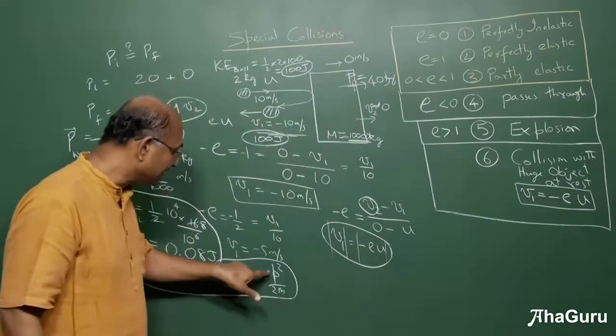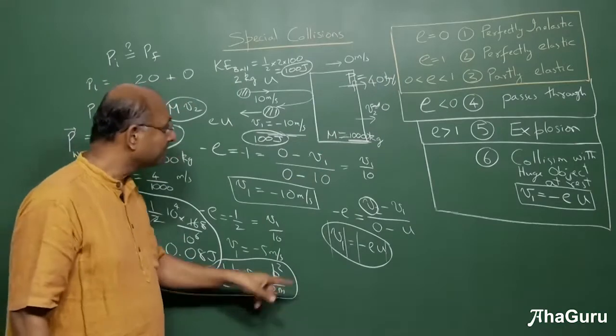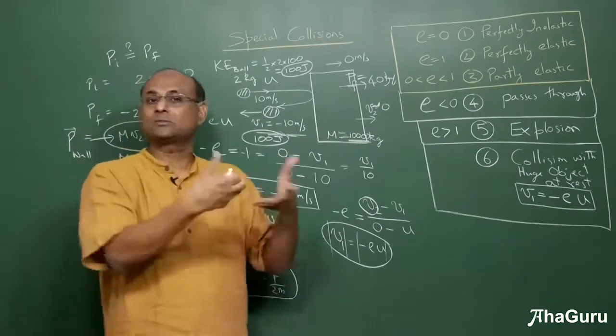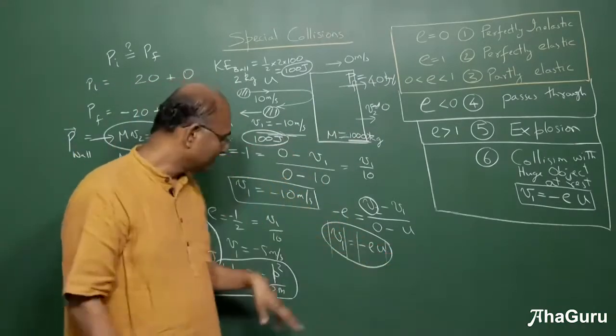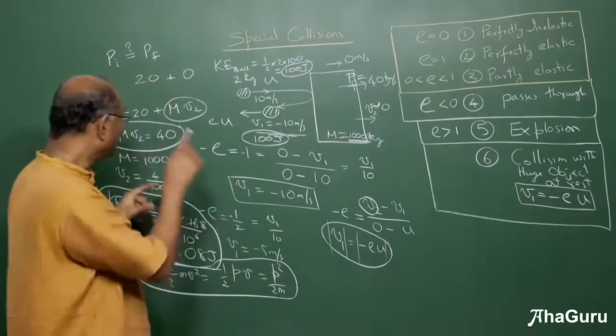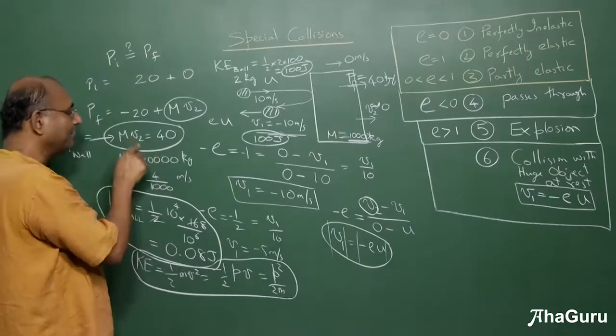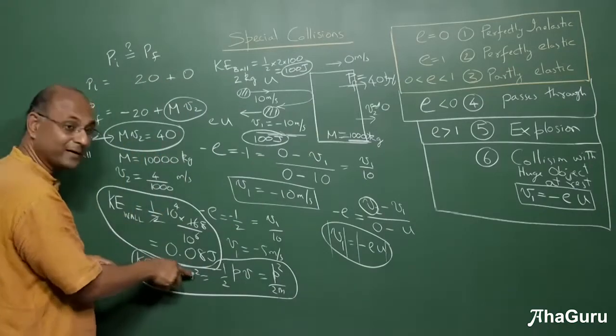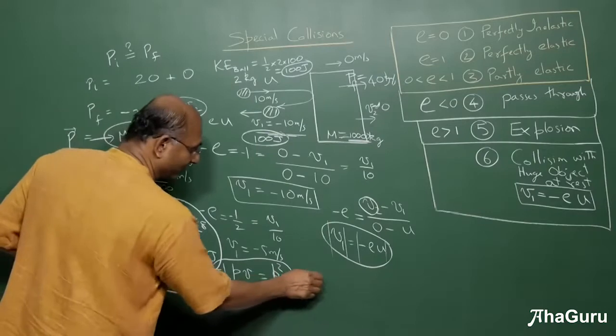But given that this is 40, this will be 40 square. If I made this mass 1 million kilogram, you're getting 40 square by a million kilograms. So it's going to become really, really small. If this was infinite mass, momentum is still 40, velocity will become really small, and since you have a v square term, this thing goes to 0.